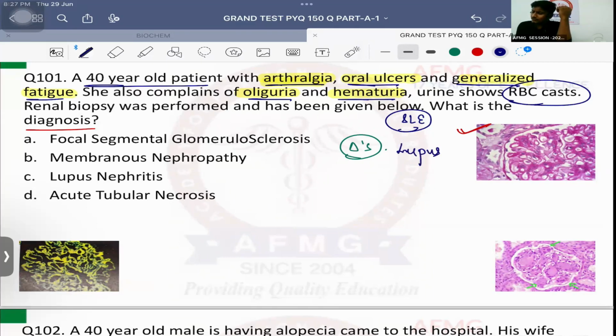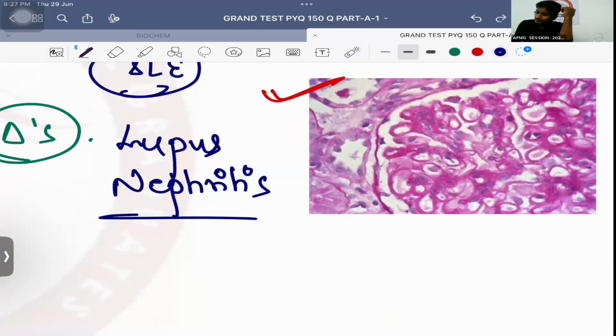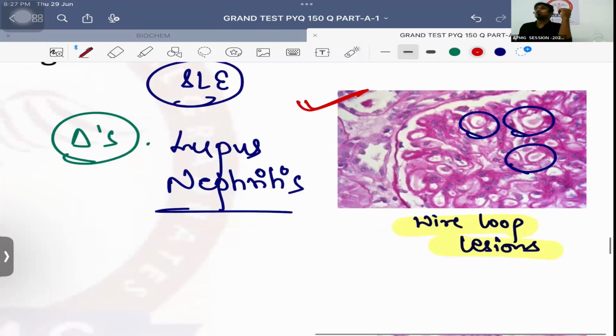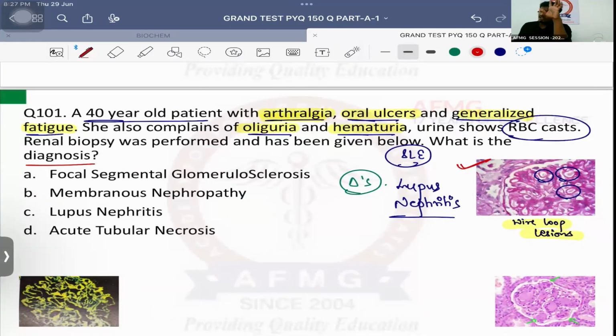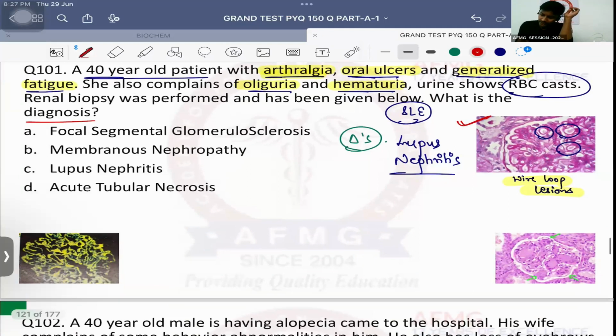So, in a case of lupus nephritis, definitely on kidney biopsy, which kind of lesions are seen? Very good. You can see these, right? So these are nothing else but the wire loop lesions. So wire loop lesions on kidney biopsy are suggestive of lupus nephritis, which is nothing but renal involvement in systemic lupus erythematosus. Okay, important is that. No issues with this, anybody? Important. Immunofluorescence will show full house effect. Okay, so remember this. So lupus nephritis should be the diagnosis. Drug of choice for SLE, steroids. Okay, that's important to be remembered.